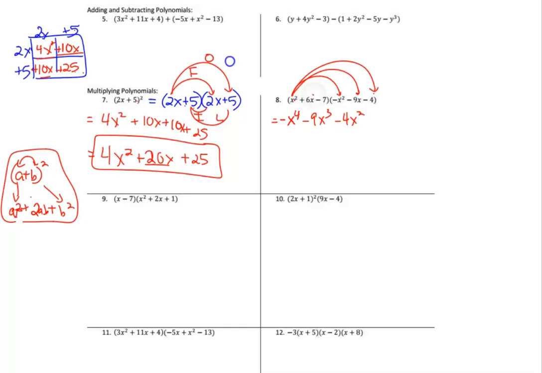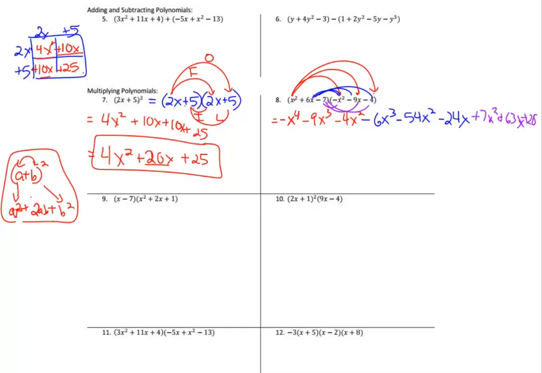Now I'm going to distribute this next term, 6x, to all 3 terms. So 6x times negative x squared is negative 6x to the third, because x squared times x is x cubed. 6x times negative 9x is negative 54x squared. And then 6x times negative 4 is negative 24x. And finally, I'm going to take the negative 7 to all 3 terms. Negative 7 times negative x squared is positive 7x squared. Negative 7 times negative 9x is positive 63x. And negative 7 times negative 4 is positive 28. And no x at all.